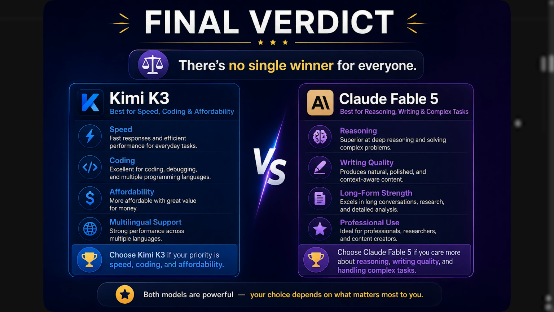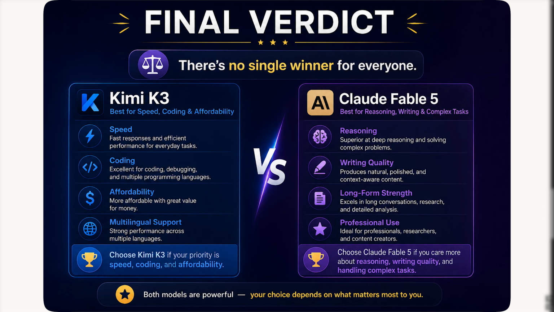Final verdict. There is no single winner for everyone. If your priority is speed, coding, and affordability, Kimi K3 is the better option. If you care more about reasoning, writing quality, and handling complex tasks, Claude Fable 5 is the stronger AI model.